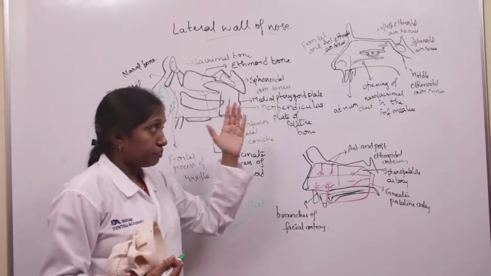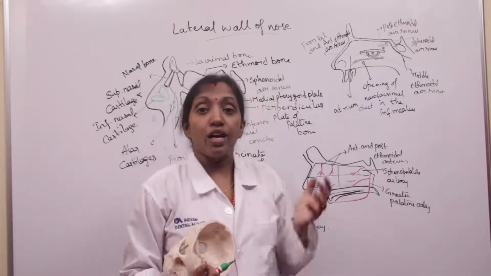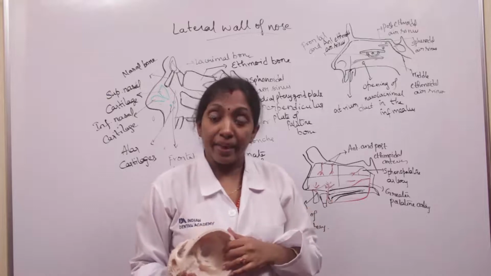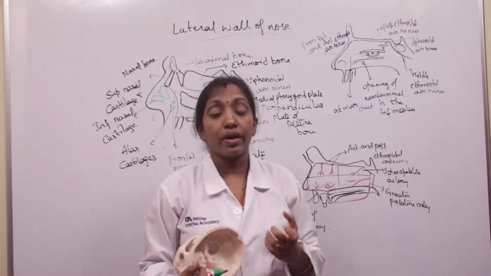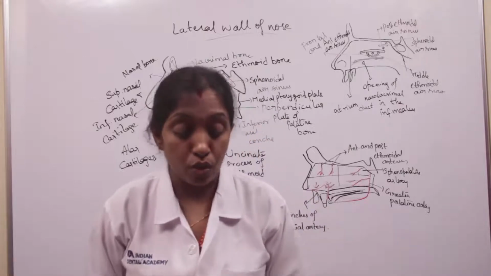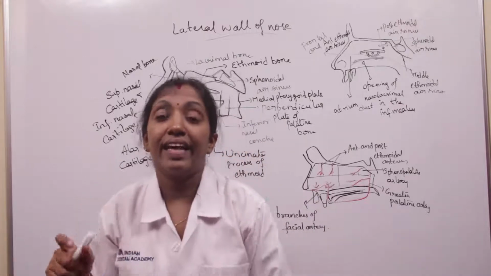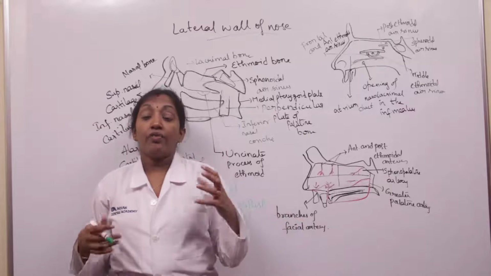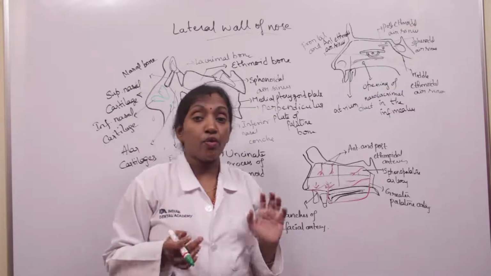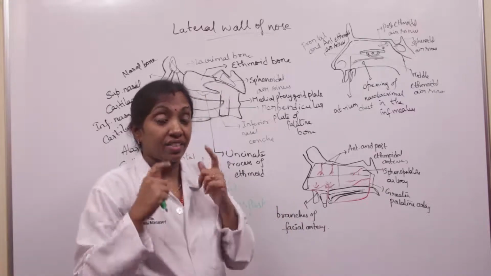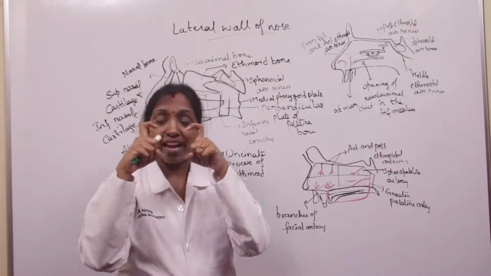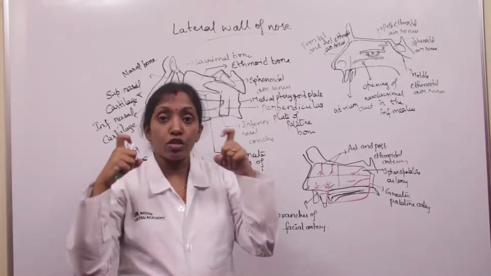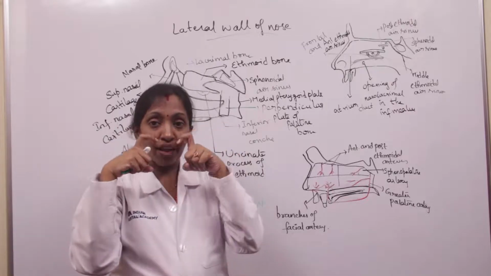The passages below the conchae we call meatuses. We know that the 3 conchae project from the lateral wall of the nose downwards and medially. They increase the surface area for air conditioning of the inspired air. These conchae project like this from the lateral wall of the nose: the superior concha, middle concha, and inferior concha.